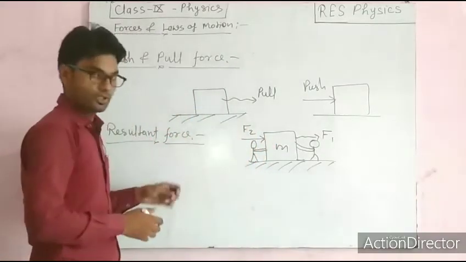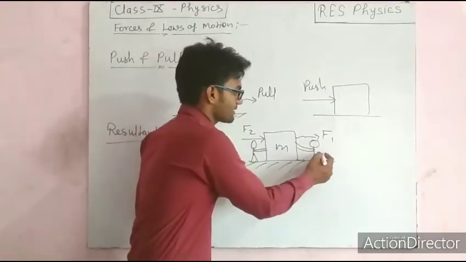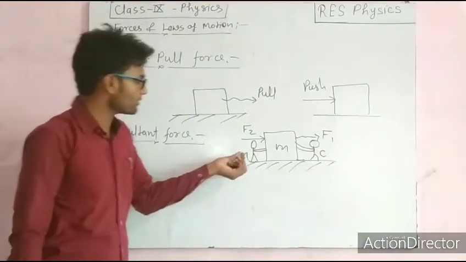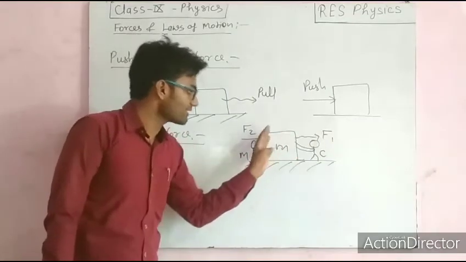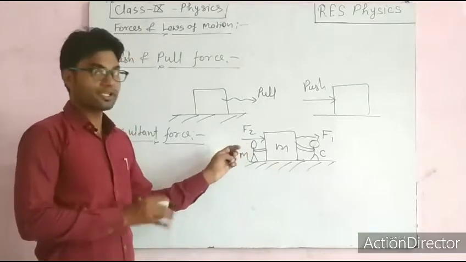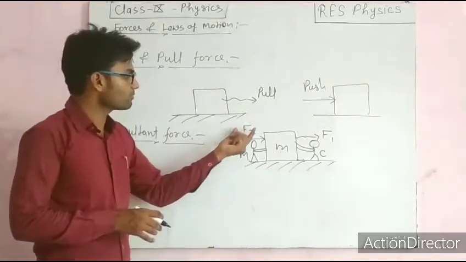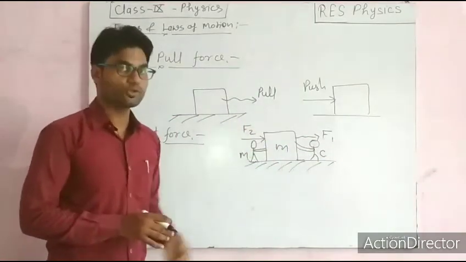He is helping the first person. Suppose this is Chintu and this is Mintu. If Chintu wants to pull this object in his direction, Mintu is helping to pull that object in that direction only, because both forces are applied in the same direction, so they are helping each other.